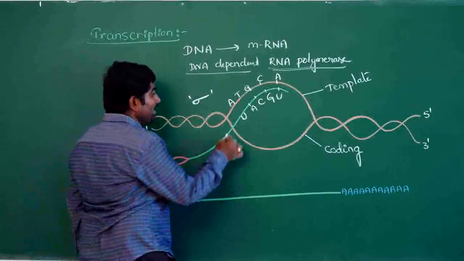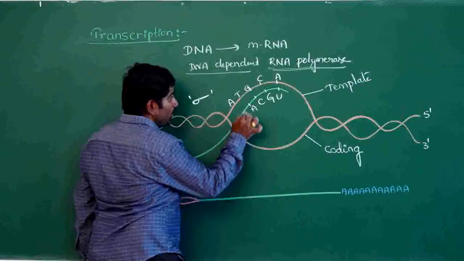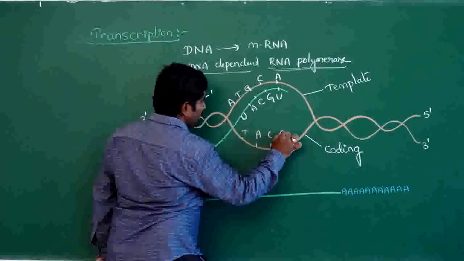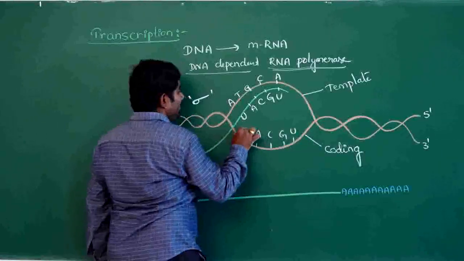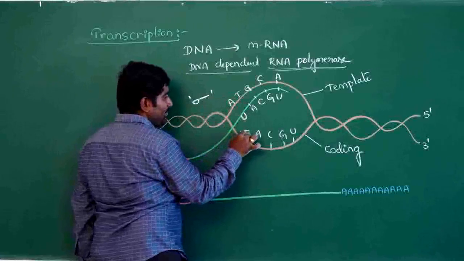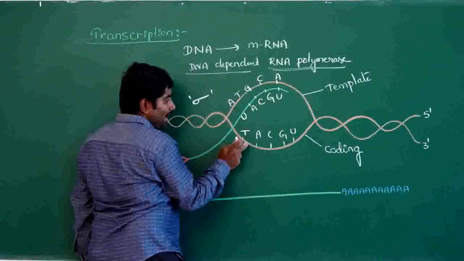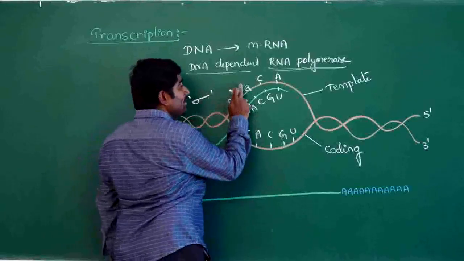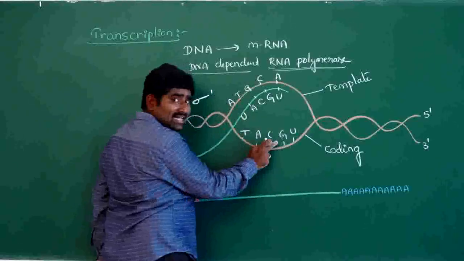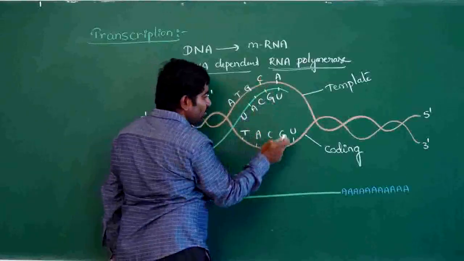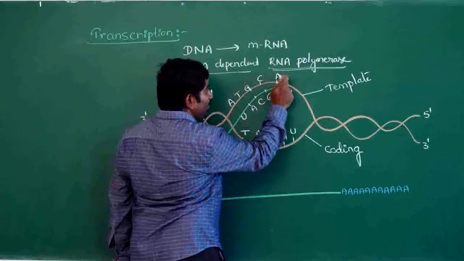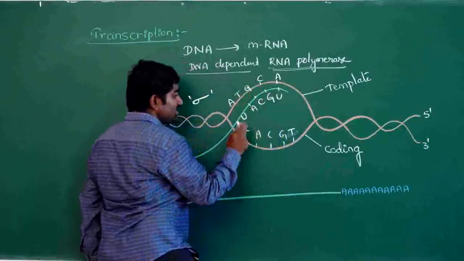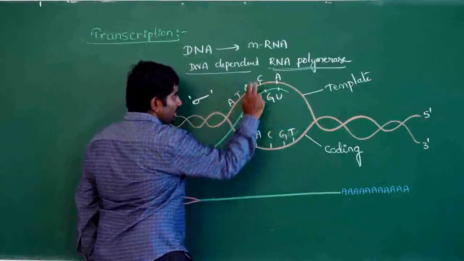Finally, the coding strand is also complementary to the template strand. Here we can see, when the template strand has adenine, the coding strand has thymine. Template strand has thymine, coding strand has adenine. Template strand has guanine, coding strand has cytosine. If the template strand has cytosine, the coding strand has G. In this way, these two strands are complementary.